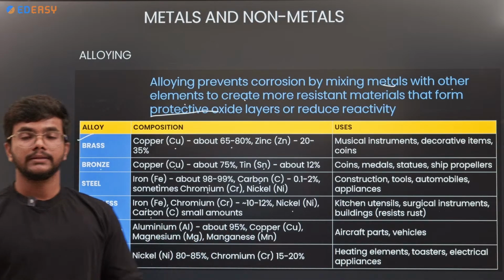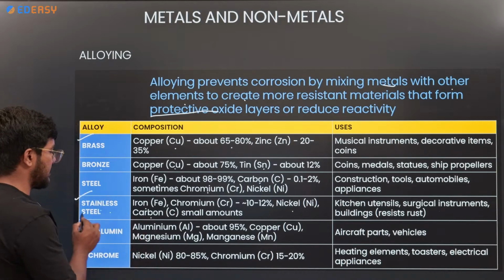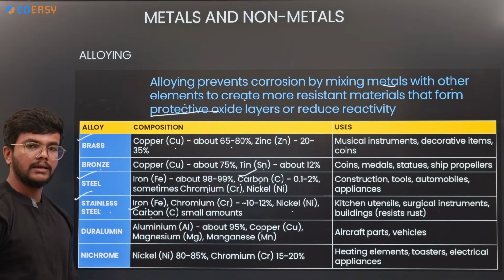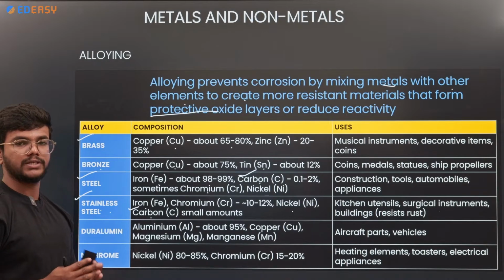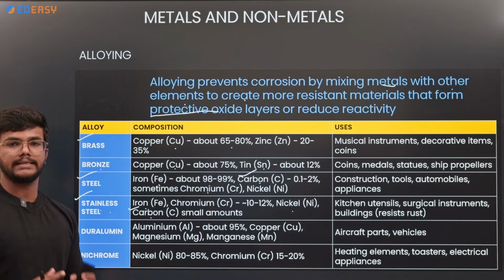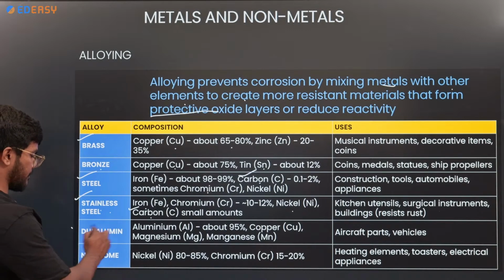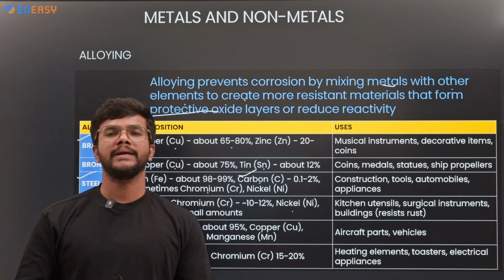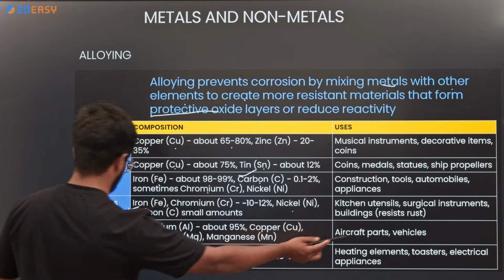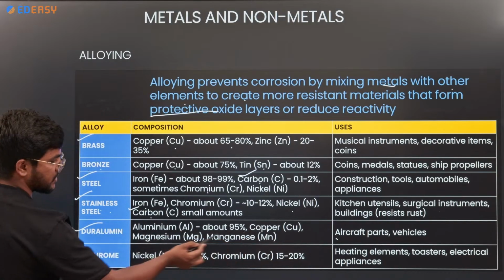Okay, so here there is a metal with a non-metal in stainless steel. Stainless steel or steel contains carbon, which is a non-metal, used in the alloy formation. So remember, they will ask you which type of alloy contains a non-metal as a composition. So it is stainless steel or steel. Duralumin is an alloy which is used in aircraft or vehicles. It contains aluminum, copper, magnesium and manganese.